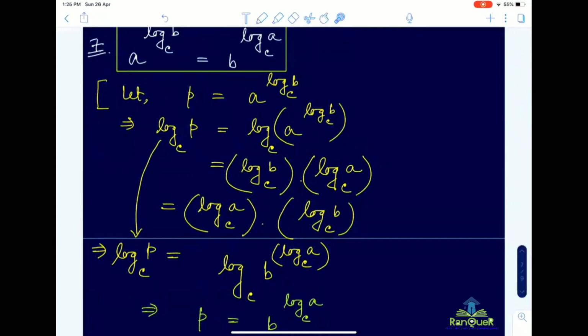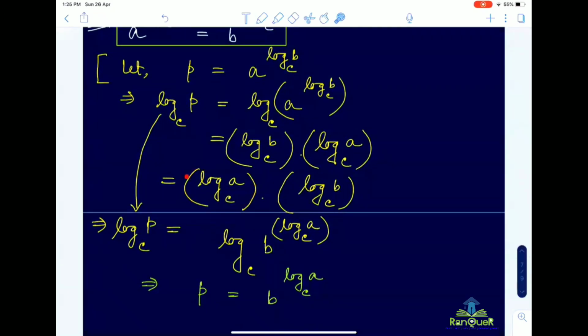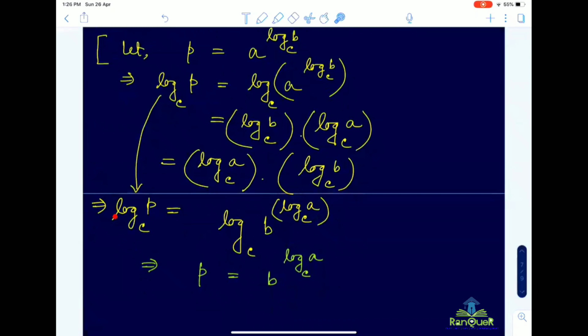So what I have done here, we have just considered this thing in the exponent of b in the next step. Based on property number one, you can move this exponent in front or you can move this up. So here log p base c is log b to the power log a base c with the same base. From both sides we can remove this logarithm. So finally we are getting that p equal to b to the power log a base c.